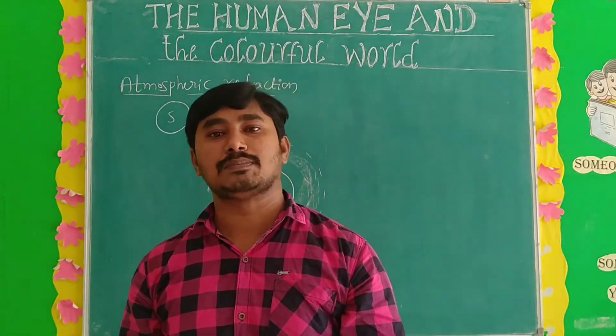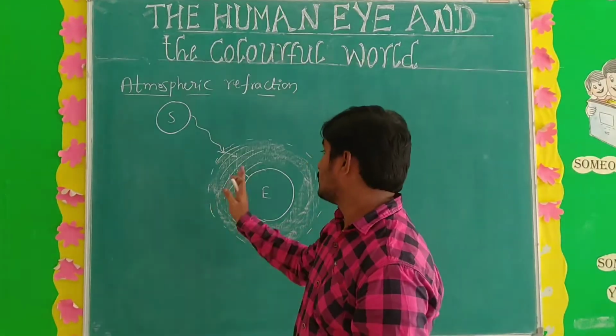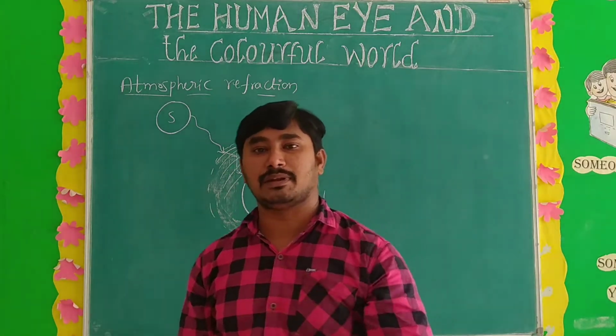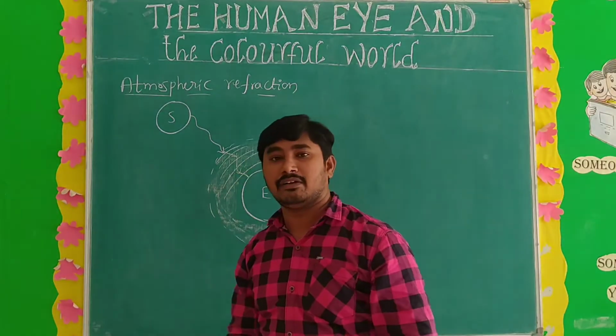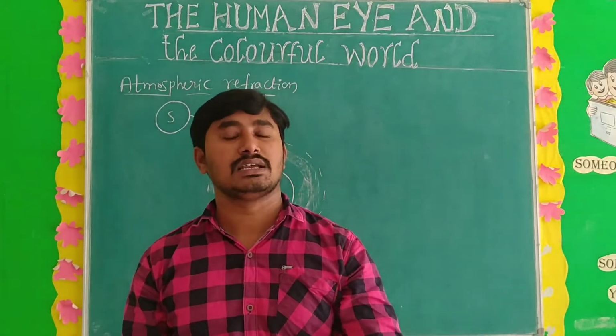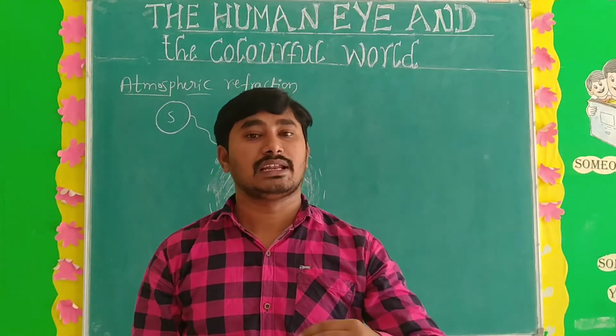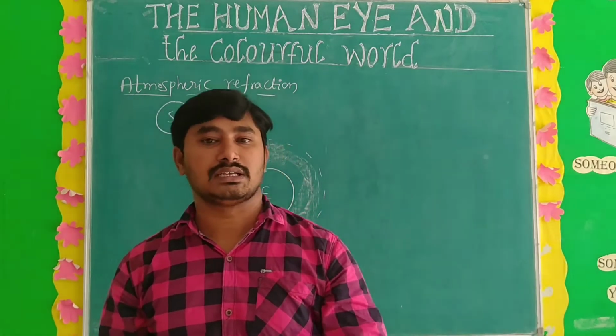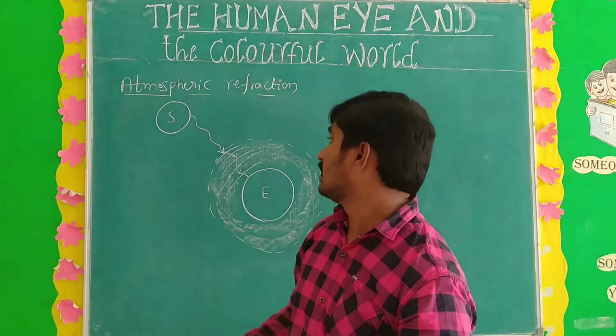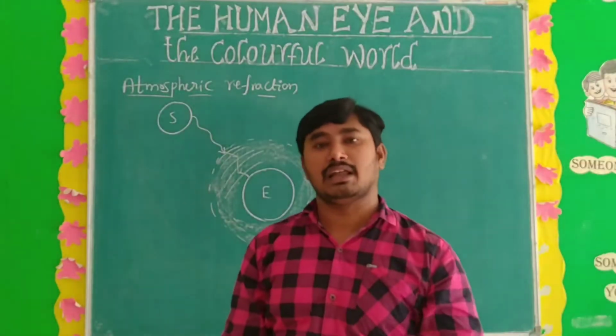That is nothing but atmospheric refraction. And why do the densities and refractive indices change? The main cause is change in temperature. When the temperature changes, automatically the density and the refractive index also change. Understand? Next, what are the examples for atmospheric refraction?